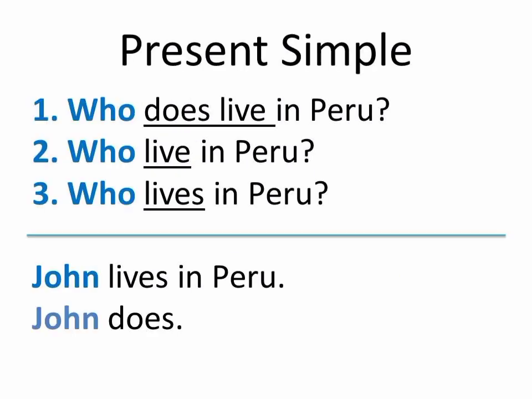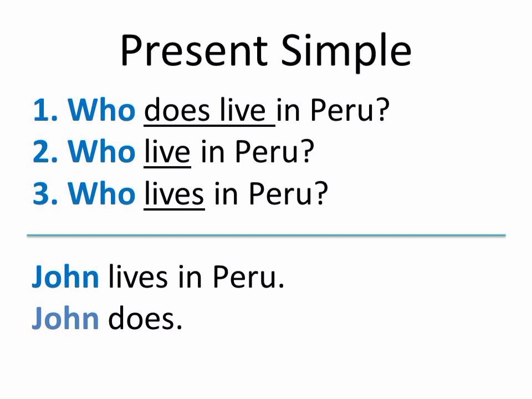Who asks about a person or people who perform the action. Once again, number one, who does live in Peru? Number two, who live in Peru? Number three, who lives in Peru? So which one is the correct question? For the answer, John lives in Peru. So the correct one is number three, who lives in Peru.